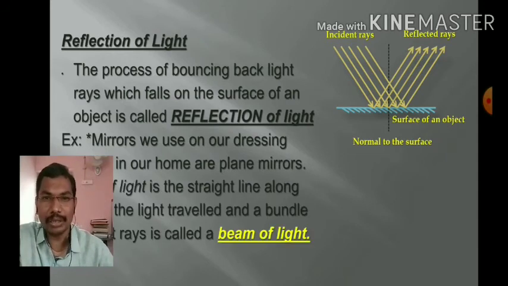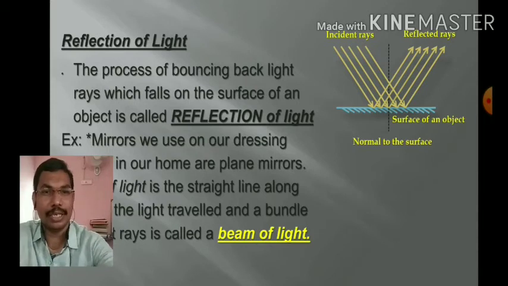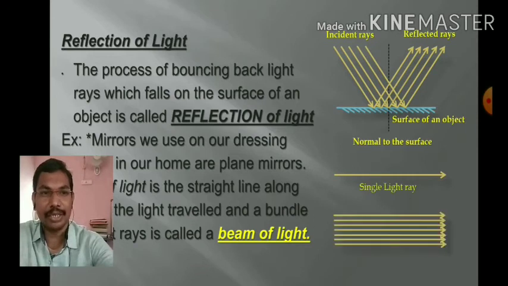The number of light rays is very important. If a single ray is concerned, it is called a light ray. If there are a number of parallel rays, then we call them a beam. Let us see here. That is a single light ray, and if there is more than one parallel ray, they are called a beam of light rays.